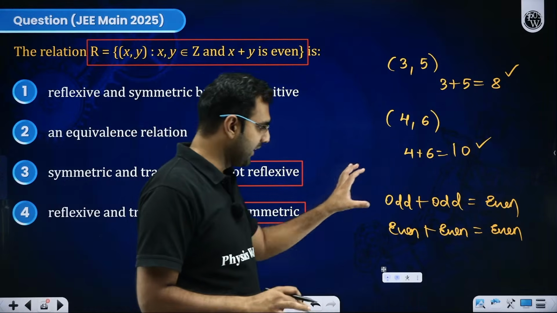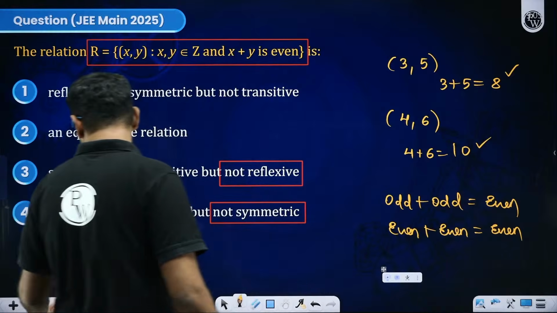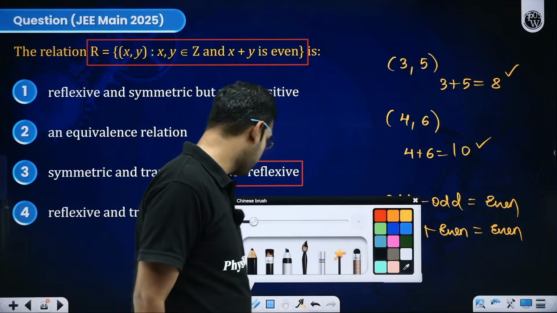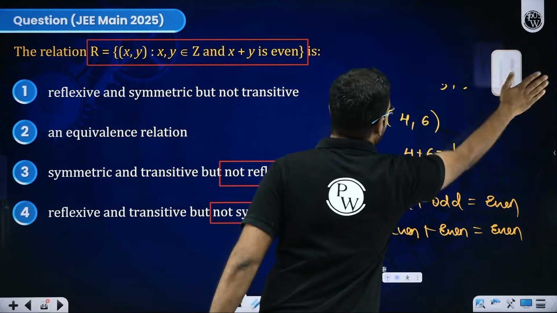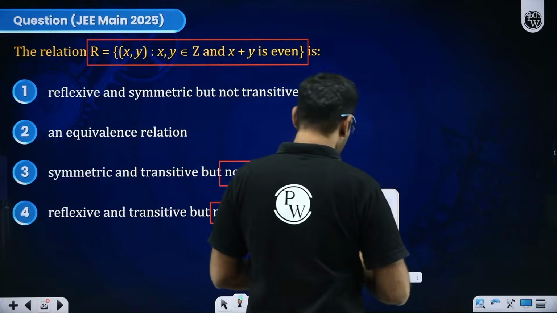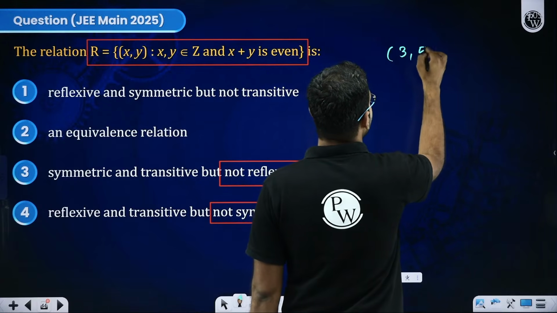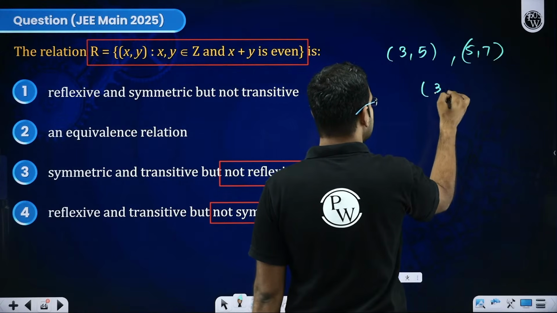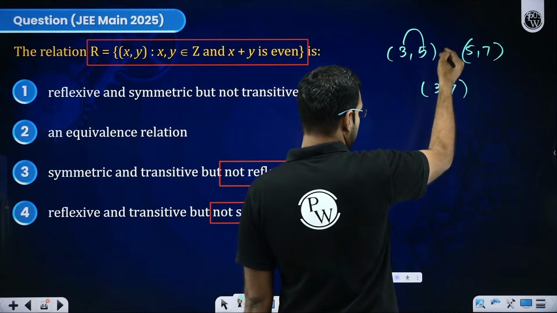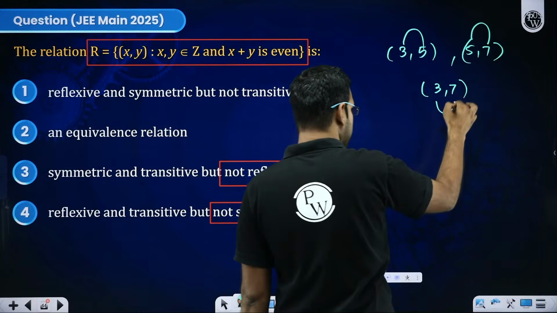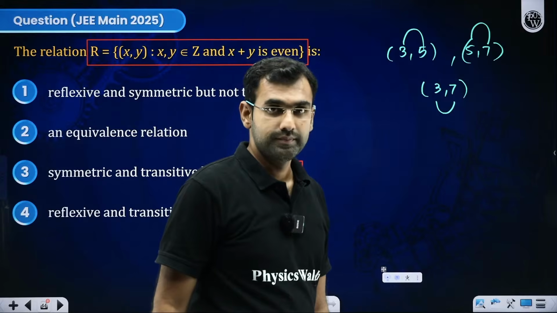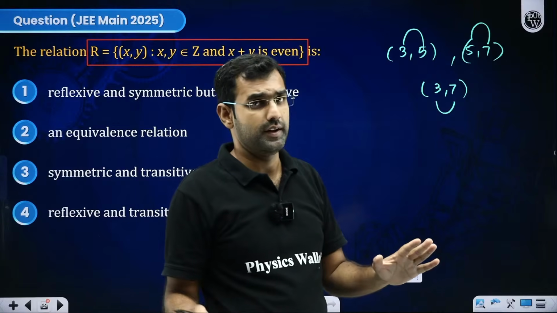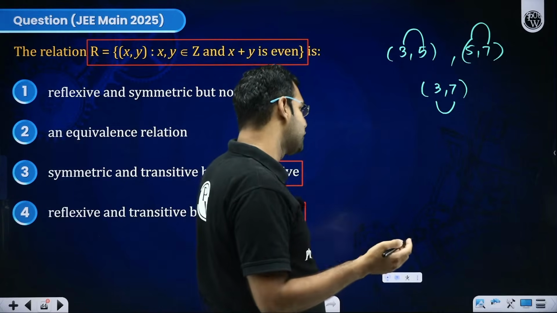So pay attention and get some clarity, build on this data. If I know this basic concept that odd plus odd is even, or even plus even is even, then what you are trying to say here is a simple fact that if I see pairs like 3, 5 and 5, 7, then of course I will see 3, 7 as well, because 3 plus 5 is odd plus odd, 5 plus 7 is odd plus odd, 3 plus 7 is odd plus odd. So if A comma B and B comma C are there, A comma C will definitely be there. If both of them are odd, it is true. Same is true for even as well.